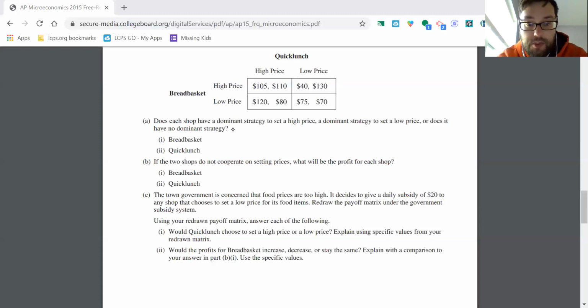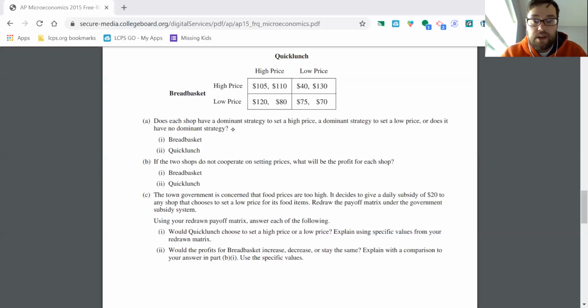Okay, so let's go to part C now, which is actually going to ask us to redraw some of these payoffs. So I'm going to erase this. Let's just start from scratch there. Okay, so the town government is concerned that food prices are too high. It decides to give a daily subsidy of $20 to any shop that chooses to set a low price for its food items. Redraw the payoff matrix under the government subsidy system.